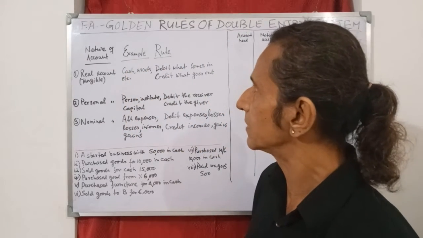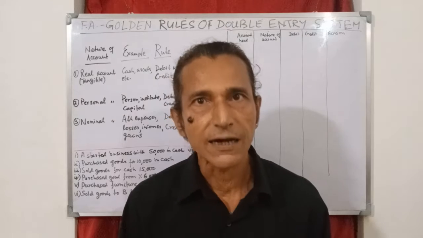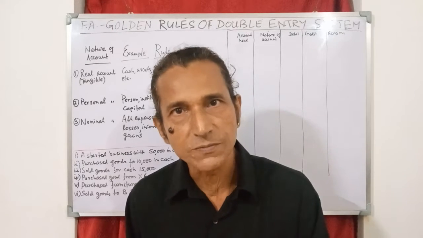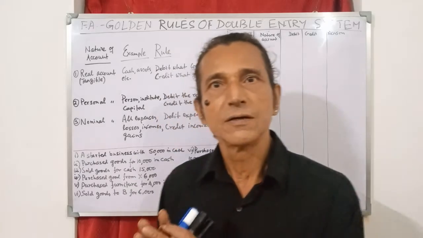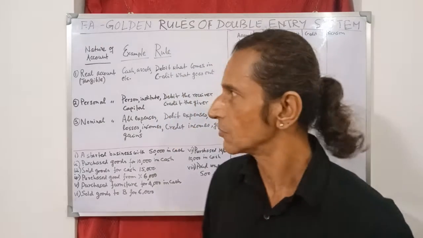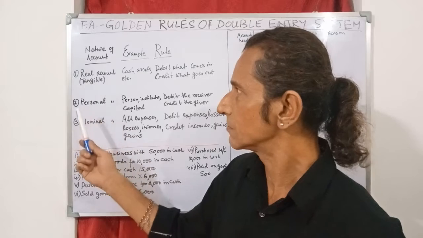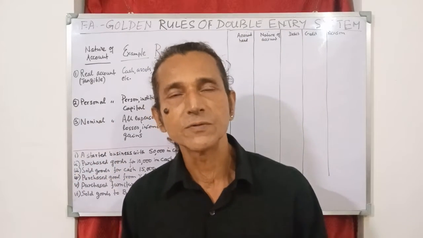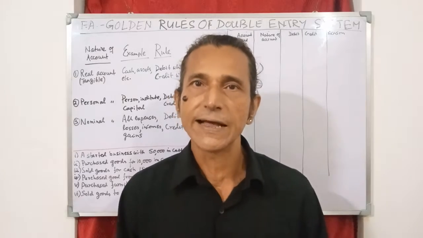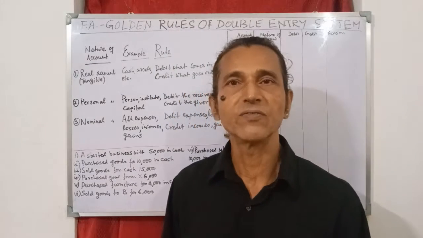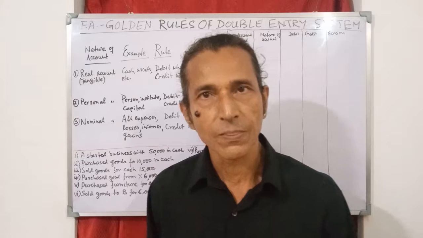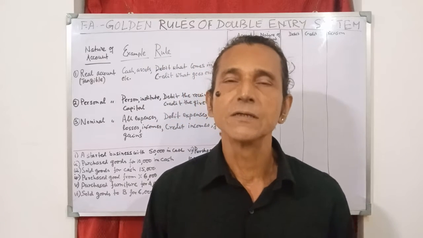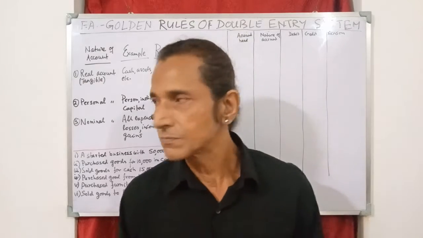Now, under golden rules, all account heads are classified according to nature into three groups, or three categories. What are the categories? Real account, personal account, and nominal account. Real account envelops all things which are tangible, that means which can be seen, which can be felt, which can be touched, right? Like cash, building, furniture, plant, machinery, vehicles, etc.